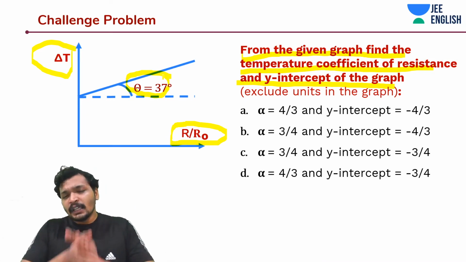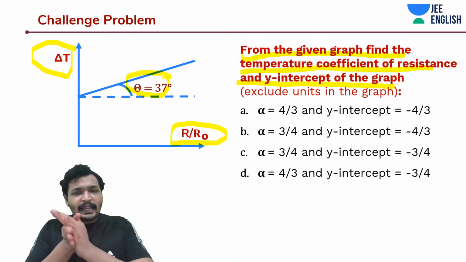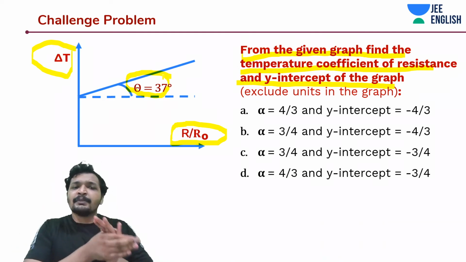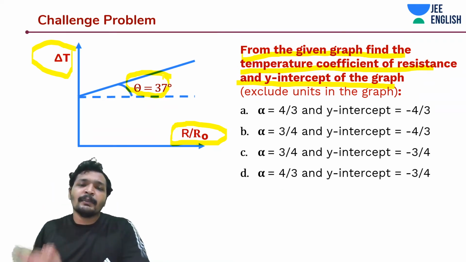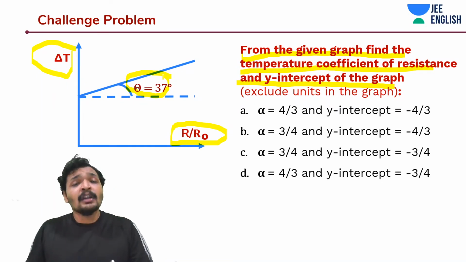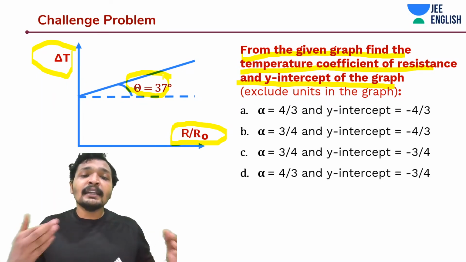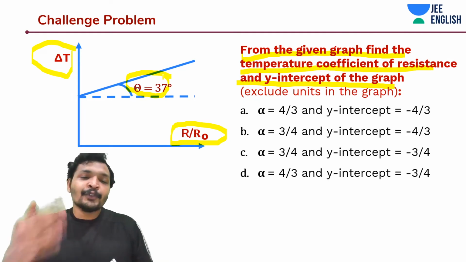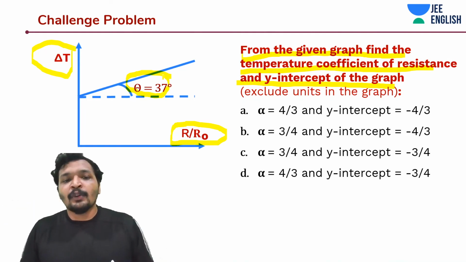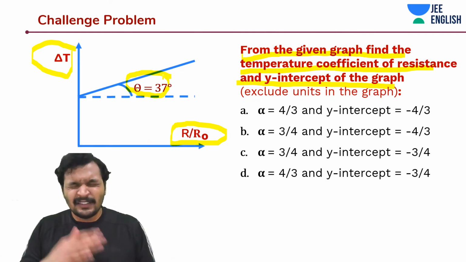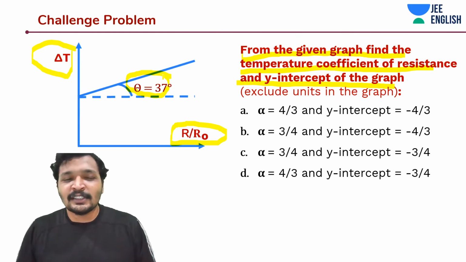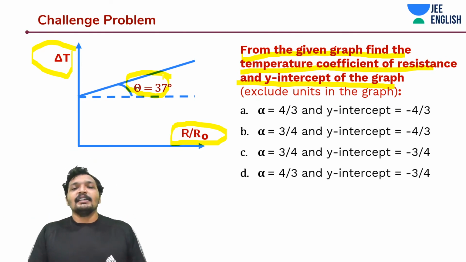Now, thinking carefully, R by R naught is on the x-axis. So I need the representation with delta T as y, in the form y is equal to mx plus c, to find the y-intercept and the slope. I have to use the slope. The slope is given to me, and it is 37 degrees, not Celsius, just 37 degrees.